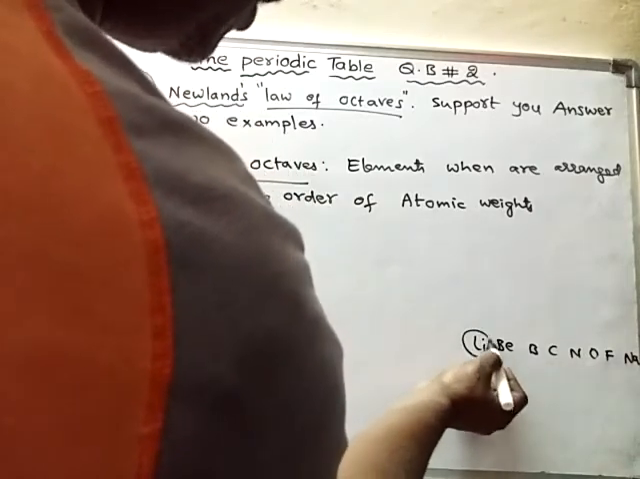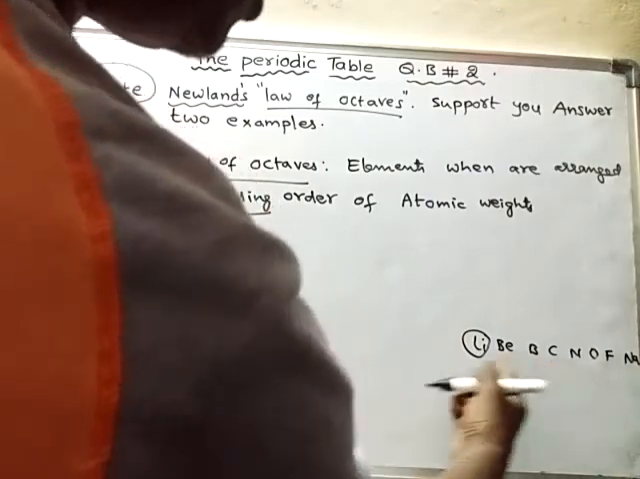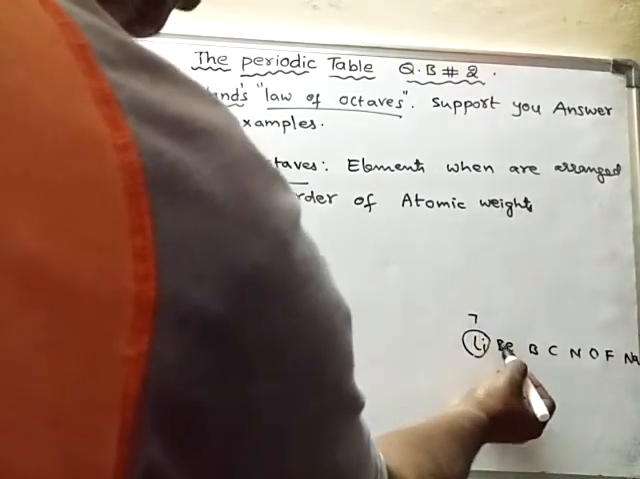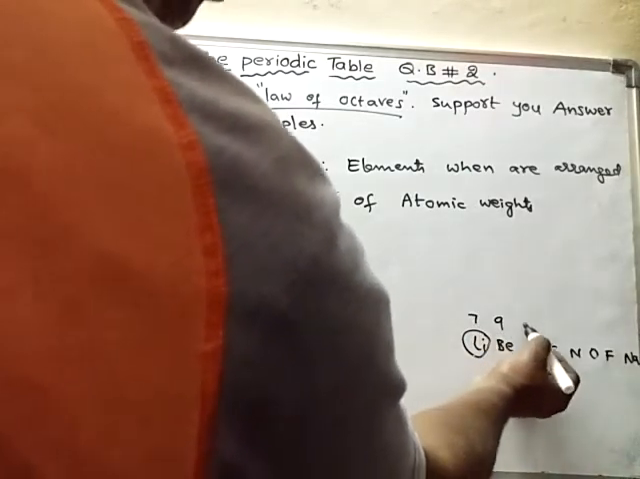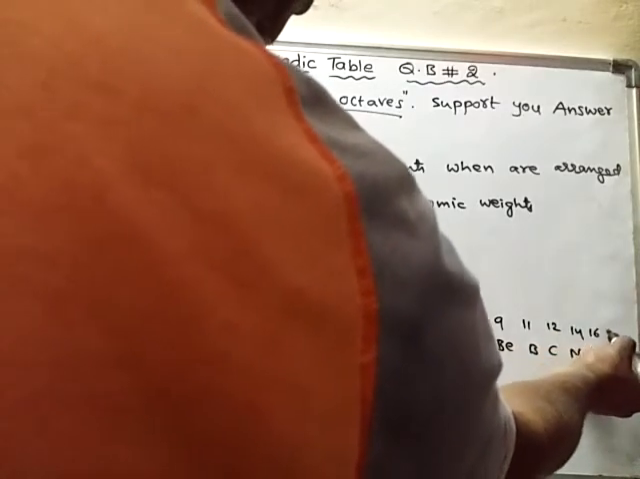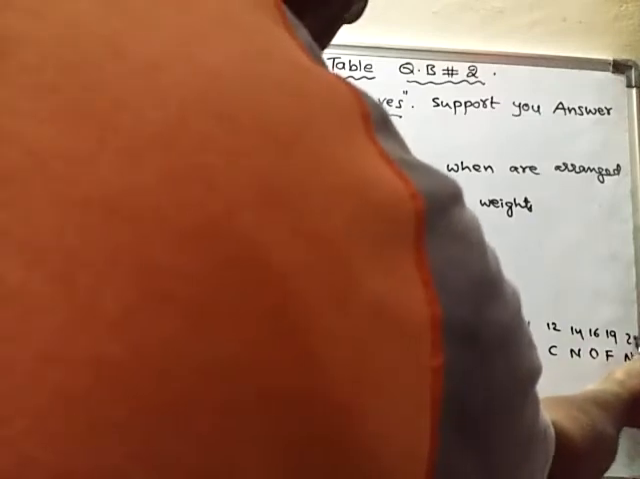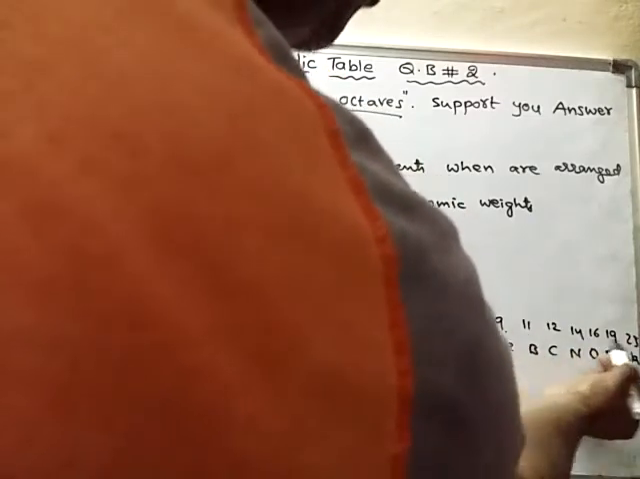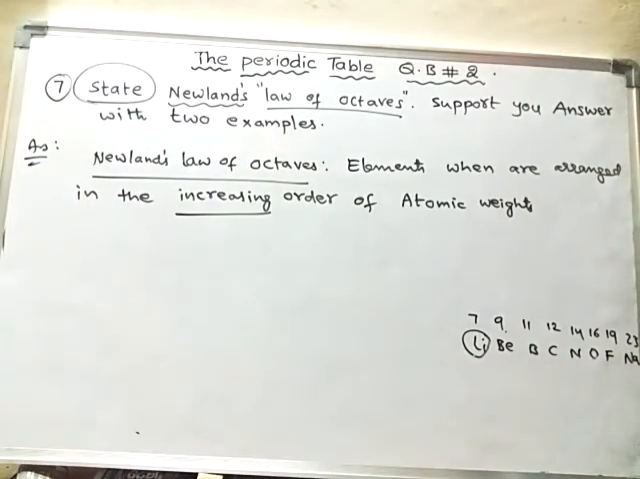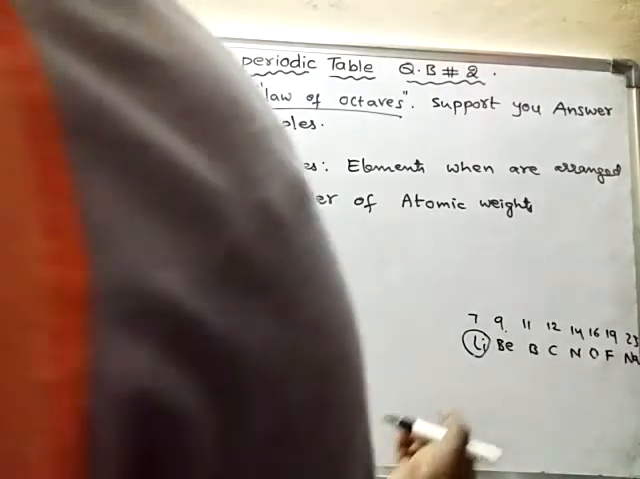If you start from lithium, all these elements are arranged in increasing order of atomic masses. Lithium mass is 7, beryllium mass is 9, boron mass is 11, carbon mass is 12, then 14, 16, 19, 23. So this is increasing order of atomic masses.